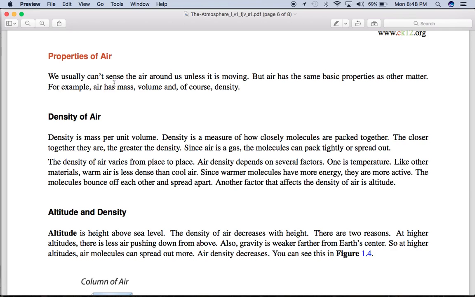We usually can't sense the air around us unless it is moving. But air has the same basic properties as other matter. For example, air has mass, volume, and of course, density. Density is mass per unit volume. Density is a measure of how closely molecules are packed together. The closer together they are, the greater the density. Since air is a gas, the molecules can pack tightly or spread out.